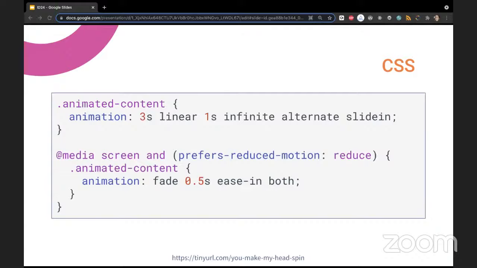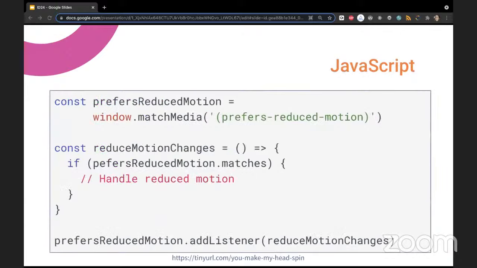So yeah, you can do this with CSS, but sometimes it's not enough and you need to use JavaScript. Here is an example with pure JavaScript, so no framework-specific code here. In this example, we are querying the value of prefers-reduced-motion.